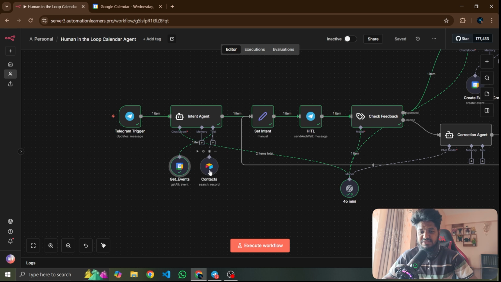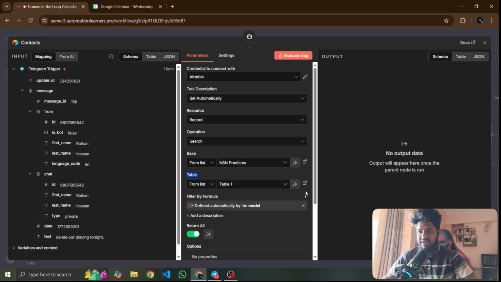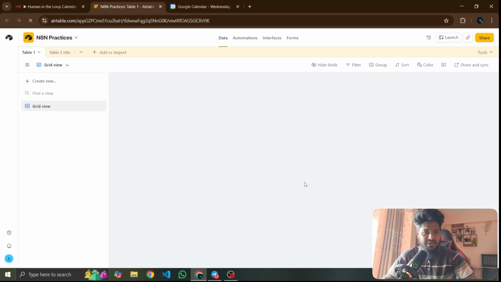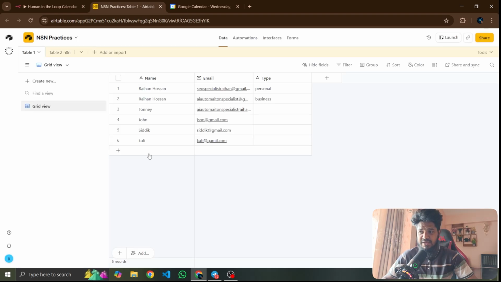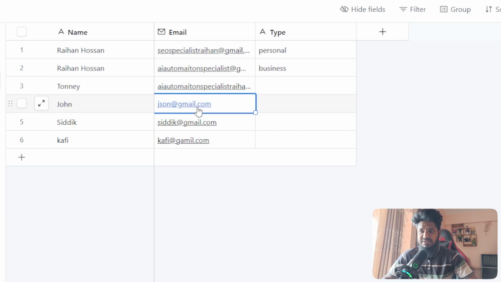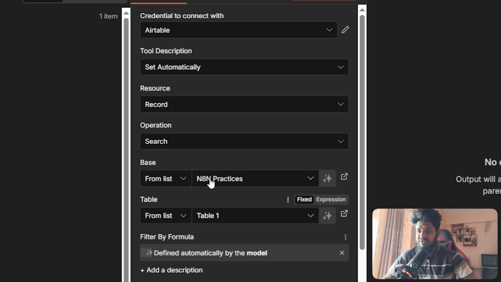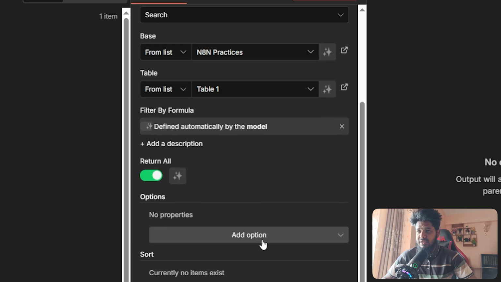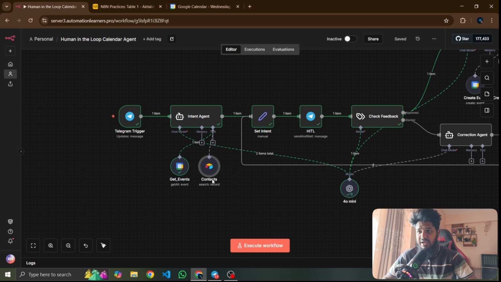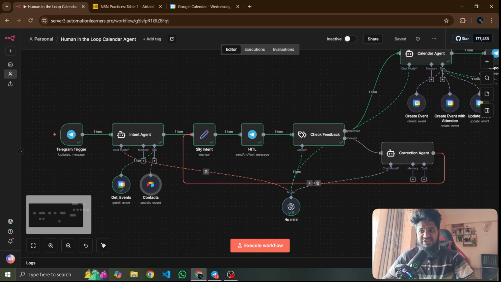Okay, and the second one is contact. Contact means you have to give here the full confirmed information that you want to fetch. If someone wants to contact a specific name, Kafi, Siddiq, John, whatever it is, then get information from this Google Sheet or from this Airtable, whatever it is. And it also takes the type, business or personal. Okay, so this is the process, and no need to add any other information. Getting information from Airtable.